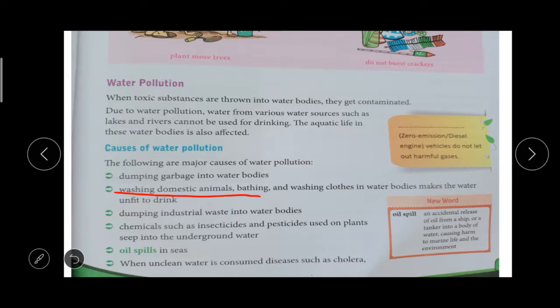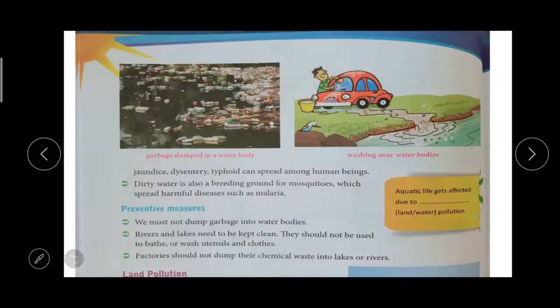Then what preventive measures can we take to manage this water pollution? If we use contaminated water, we will get severe diseases: malaria, cholera, jaundice, typhoid. Dirty water is the breeding place for mosquitoes, as I said in the previous chapter, which will cause the severe disease malaria. So we should not throw garbage into the water body.